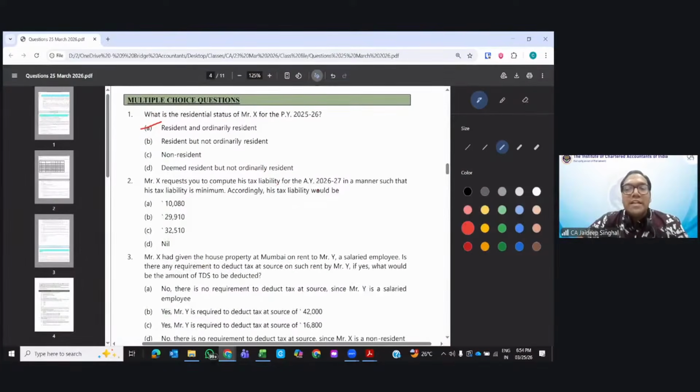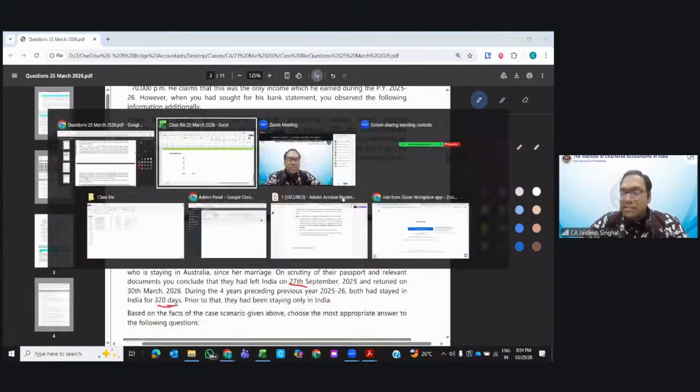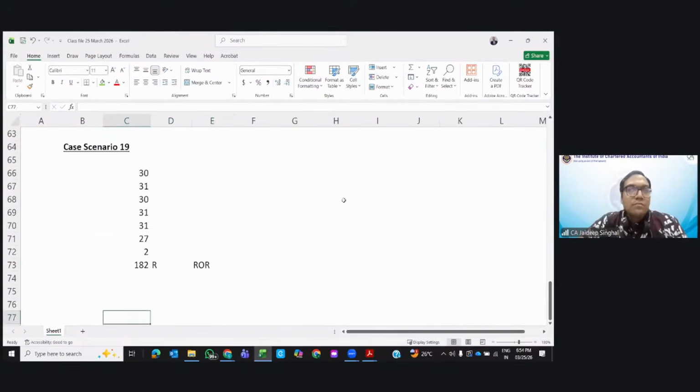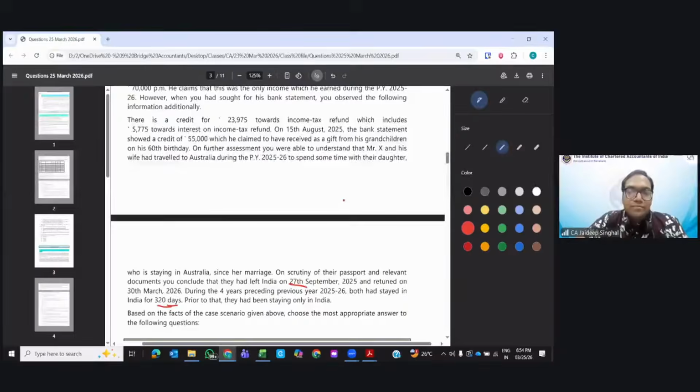Mr. X requested to compute the tax liability in a manner such that his tax liability is minimum. Can you see the question is somewhat different? They say compute the tax liability in a manner that tax liability is minimum. What would be the tax liability? Let's see. First of all, let's compute his taxable income. Minimum means we need to see under both regimes. Yes, that's a catch. Whichever gives you the benefit, you will take that.